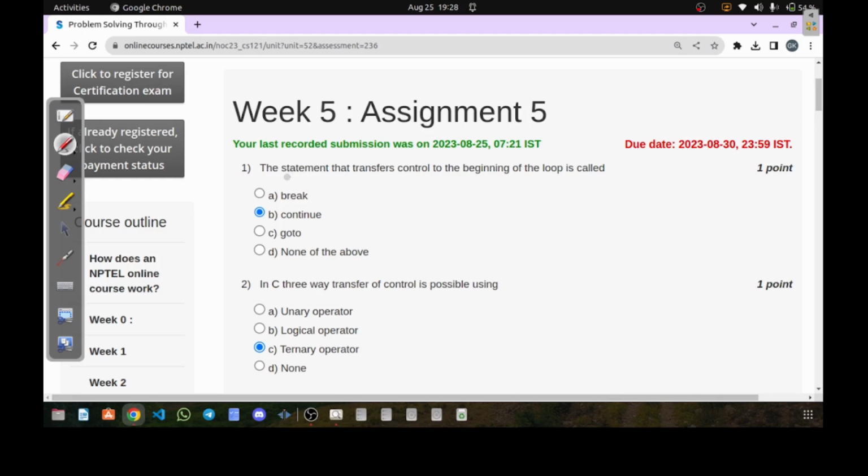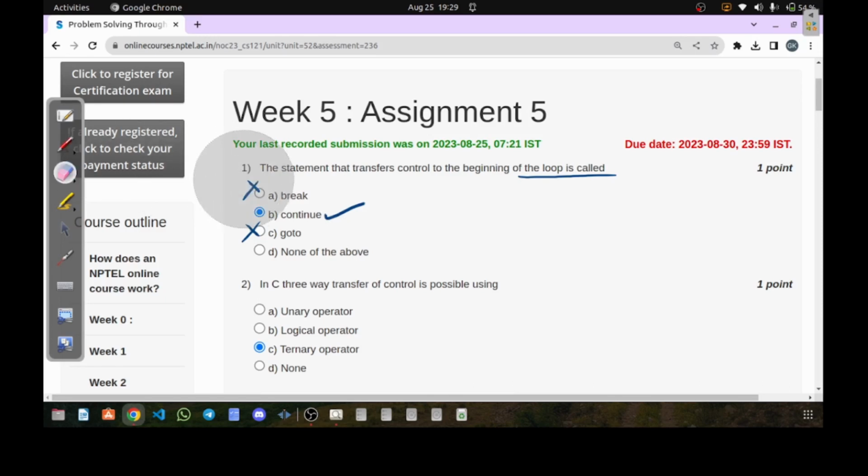So the first question says the statement that transfers control to the beginning of the loop is called. So the answer is continue, because you all know the break will let you outside the loop, whereas goto is used to transfer to a specific location. So this break statement cannot be the answer, goto will not be the answer. So the correct answer is continue statement.